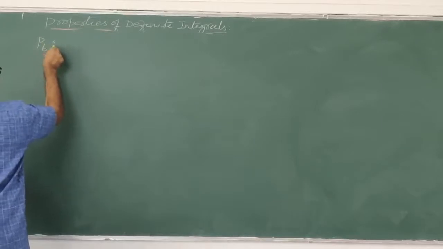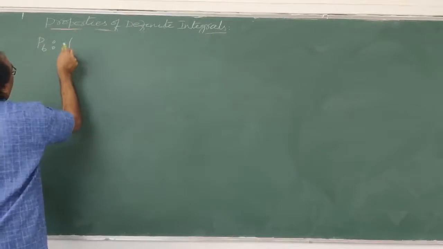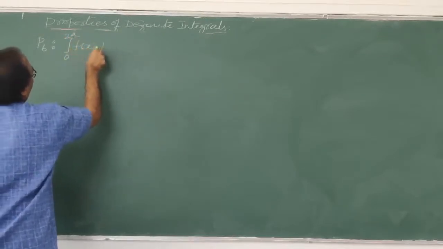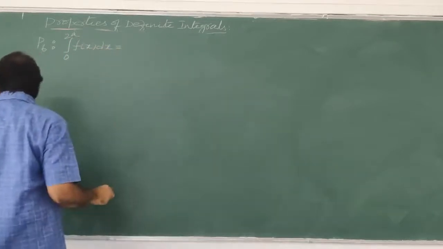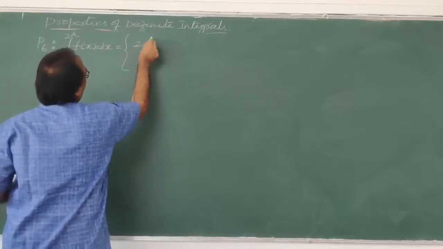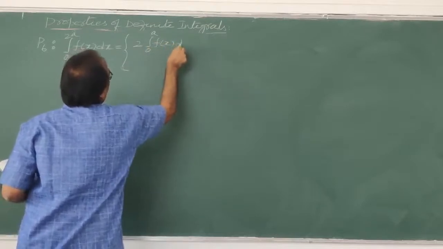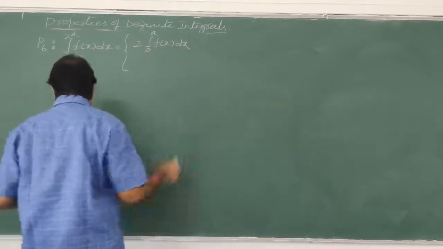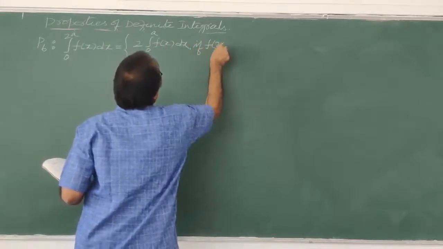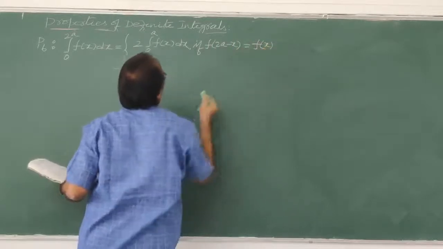Integral 0 to 2a f of x dx is equal to 2 into integral 0 to a f of x dx, if f of 2a minus x is equal to f of x.